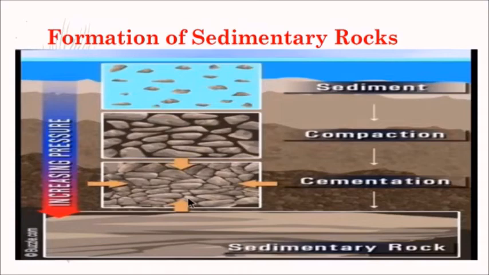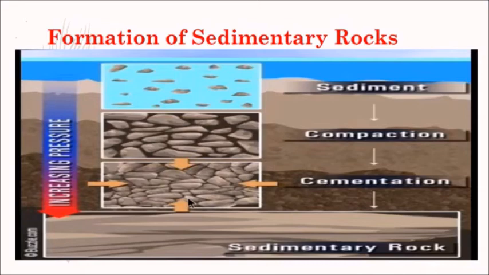Later on they will get more cemented and form the sedimentary rocks, that is layer rocks. Because of increasing pressure and temperature, they will get more cemented. Cemented means they will get more bonded, so it forms the sedimentary rocks.